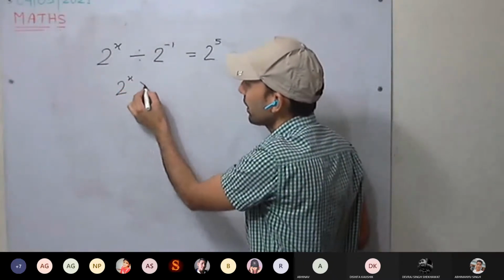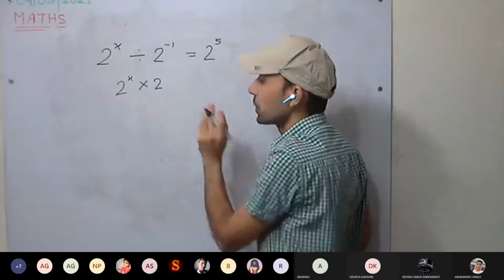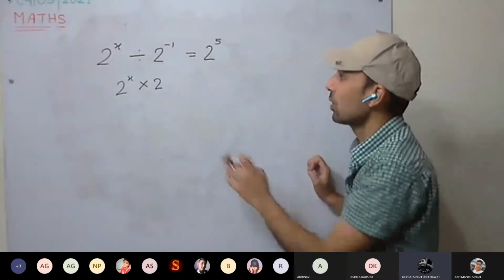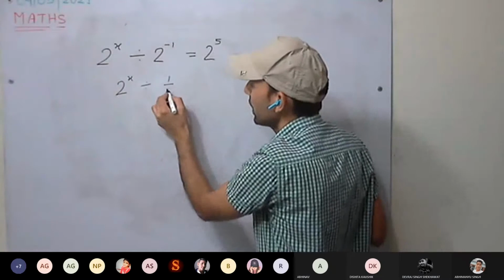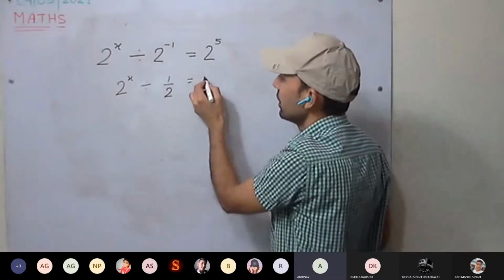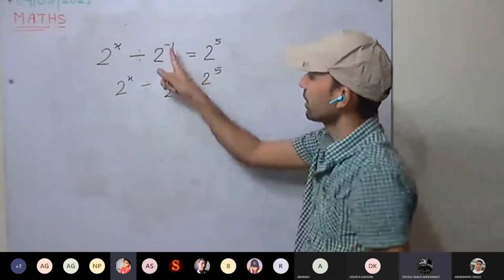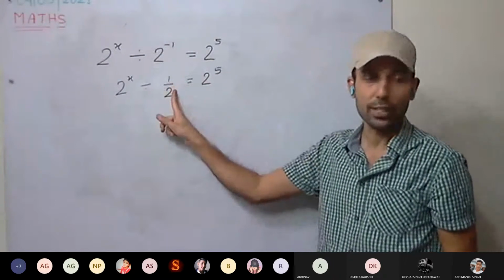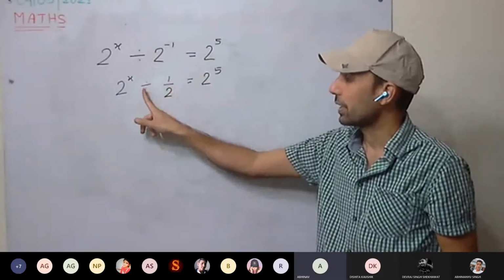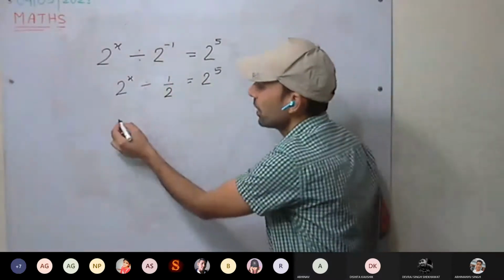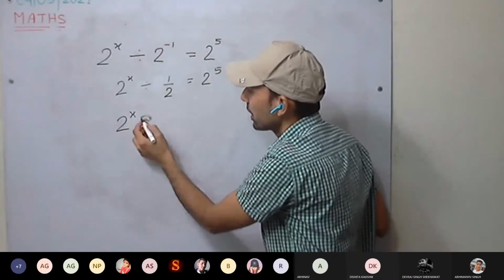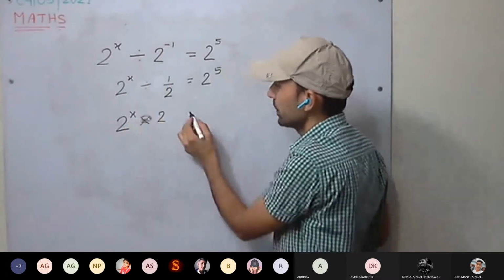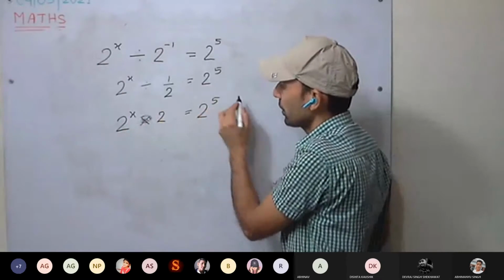2 raised to power x into 2 raised to power 1 upon 2. Okay, one more step. Negative power we have removed, reciprocal we have taken. Now this division we can remove. 2 raised to power x into 2 raised to power 5.